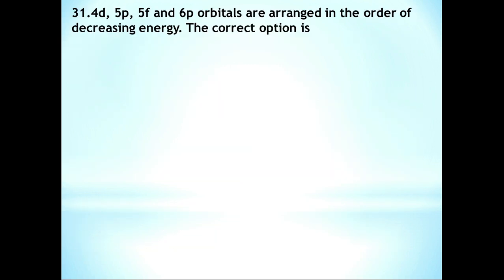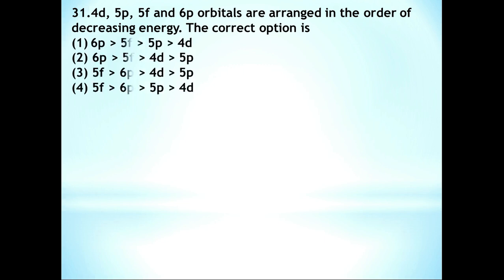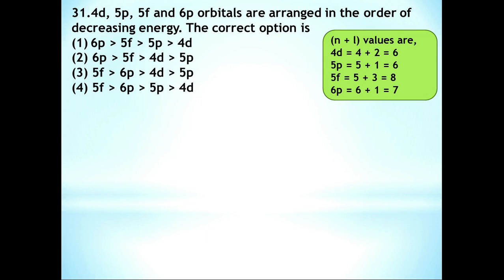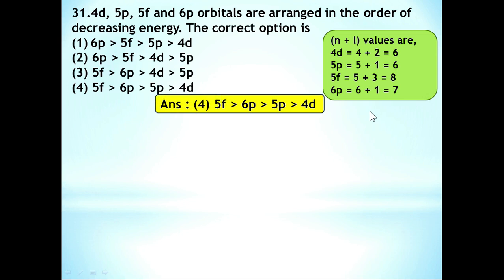Question number 31. 4d, 5p, 5f and 6p orbitals are arranged in the order of decreasing energy. The correct option is? To calculate the energy of these orbitals, we have to consider the n plus l values. For 4d it is 6, 5p is 6, 5f is 8 and 6p is 7. So just arrange these orbitals in decreasing energy. Here 5f > 6p > 5p > 4d. In case of 5p and 4d, the n plus l values are the same.